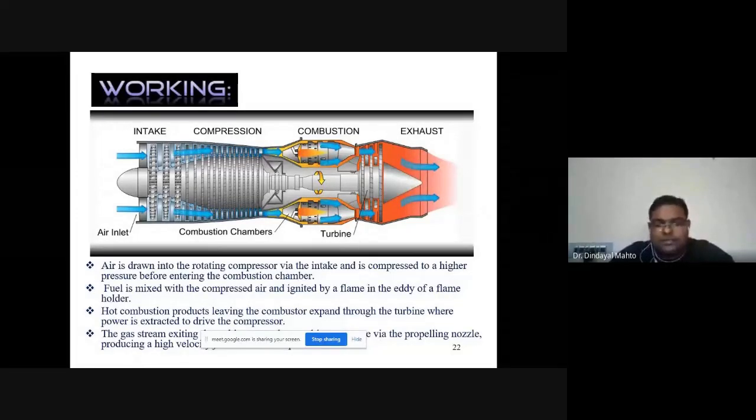Hot combustion products leaving the combustor expand through the turbine where power is extracted to drive the compressor. The remaining gas stream enters through the nozzle where it expands at a very high velocity. As a result of Newton's third law of motion, we get the thrust. So the rating of the turbojet engine is always in Newtons.